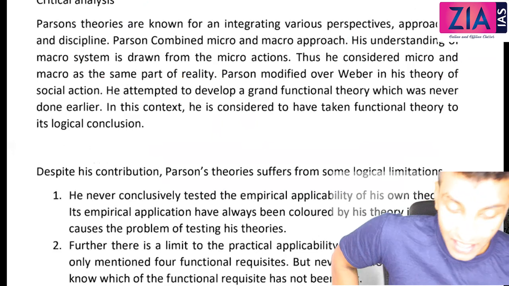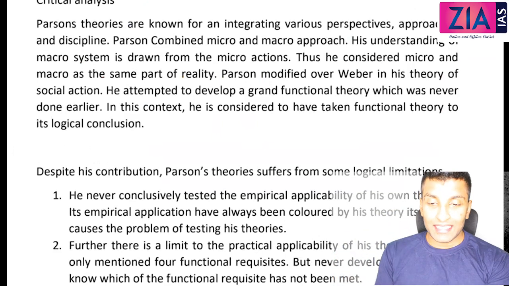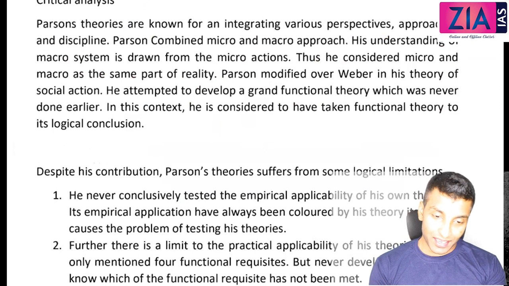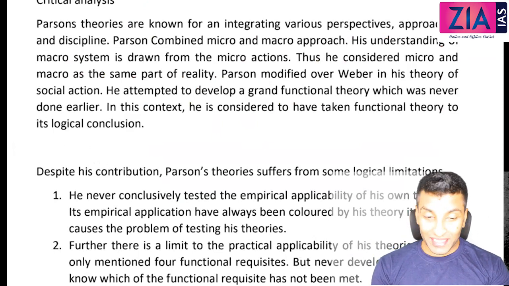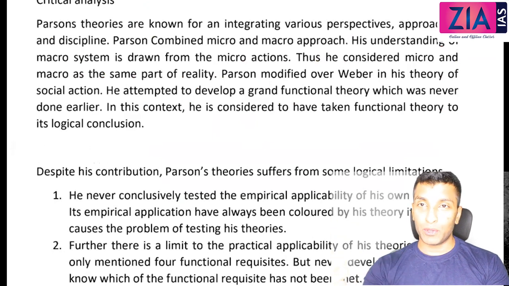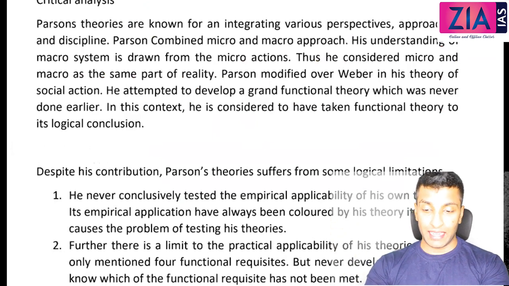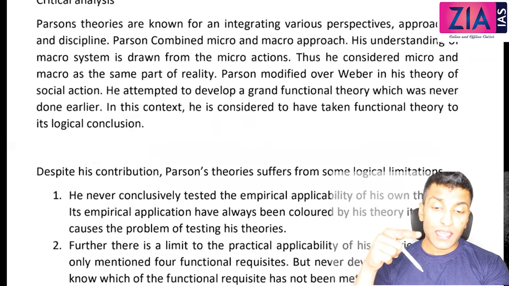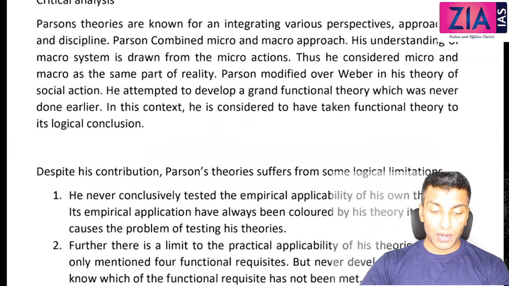So critical analysis. It's very easy to criticize Parsons because you can simply say you didn't understand anything, and that is a problem with everyone. Okay, so a very vague approach. That is the most important criticism you can make. And Parsons is giving too many circular arguments. What does circular argument mean?